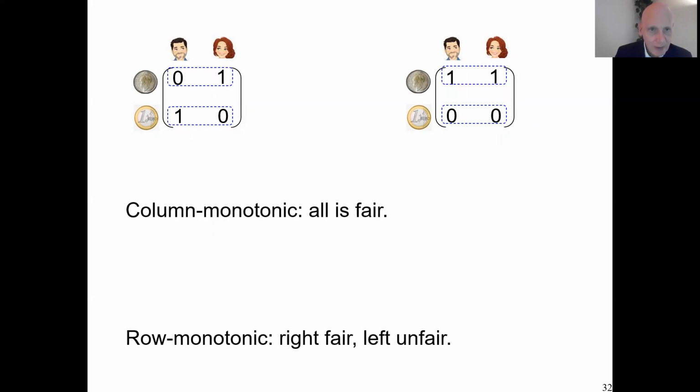However, if you do row monotonicity, you look upon it that way, then you say in the left matrix, heads or tails, whatever comes up, there is inequality in that society. That's not nice. We have inequality aversion. We don't like the left matrix. The right matrix, heads or tails, whatever happened, there is equality. There is no inequality. We like the right matrix much better. So if you do this row monotonicity, then you say the right matrix is fair, but the left matrix is not. So then you are not at all indifferent. So how is it with fairness in this situation? There is the $1,000,000 question: which form of integration do you choose?